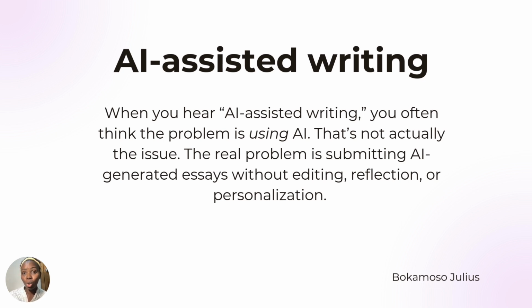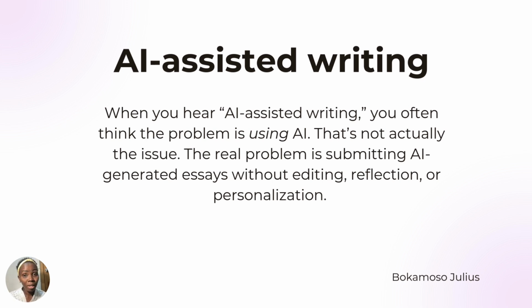You have to edit your AI-written essay before you submit your final application. Because if you submit unedited AI, that is going to reflect in your essay. The scholarship committee is going to know that you have written your essay using AI.